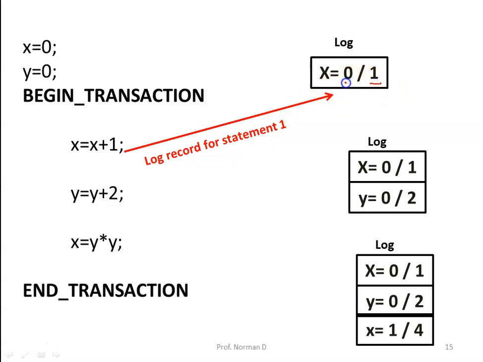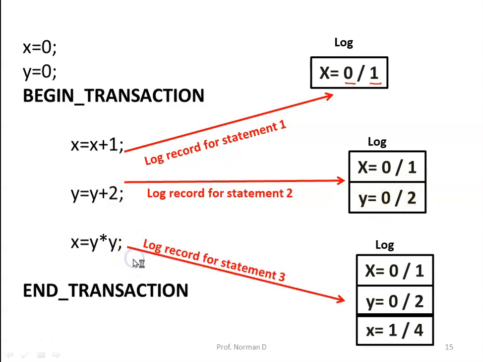When we move to the next statement, the log record for the next statement is appended to the log. Here it shows the old value of y and the new value of y. The old value of y is 0, so 0 + 2 is 2, so the new value of y is 2.